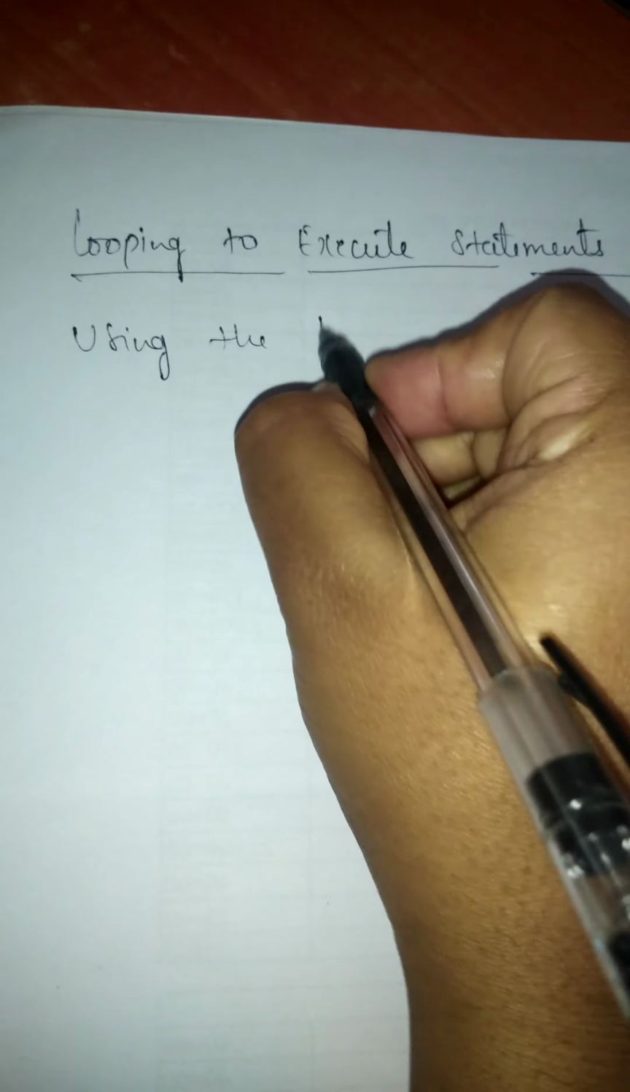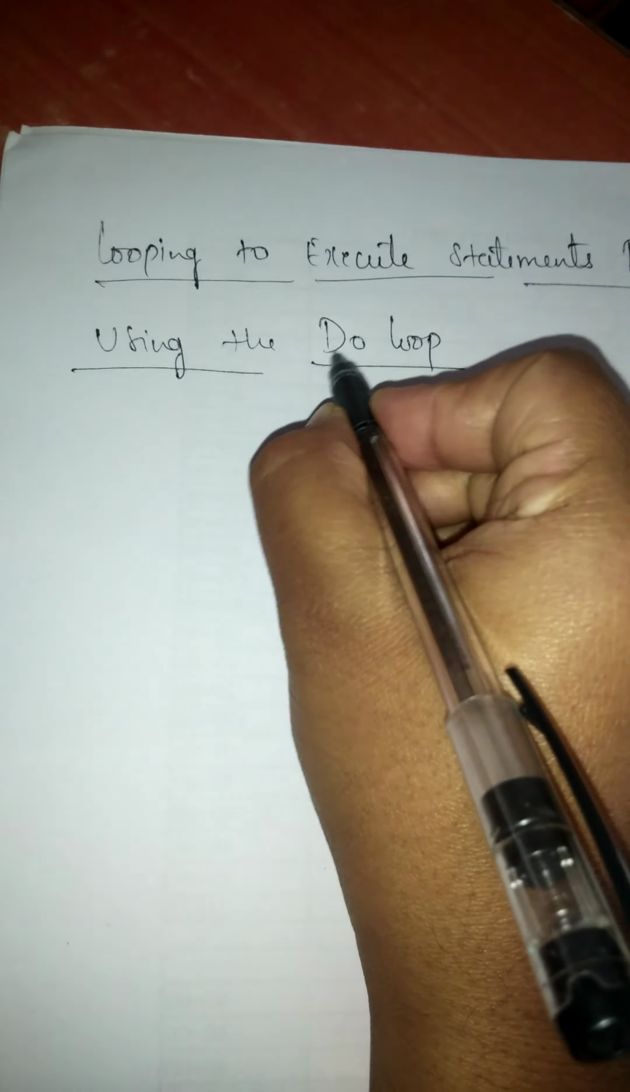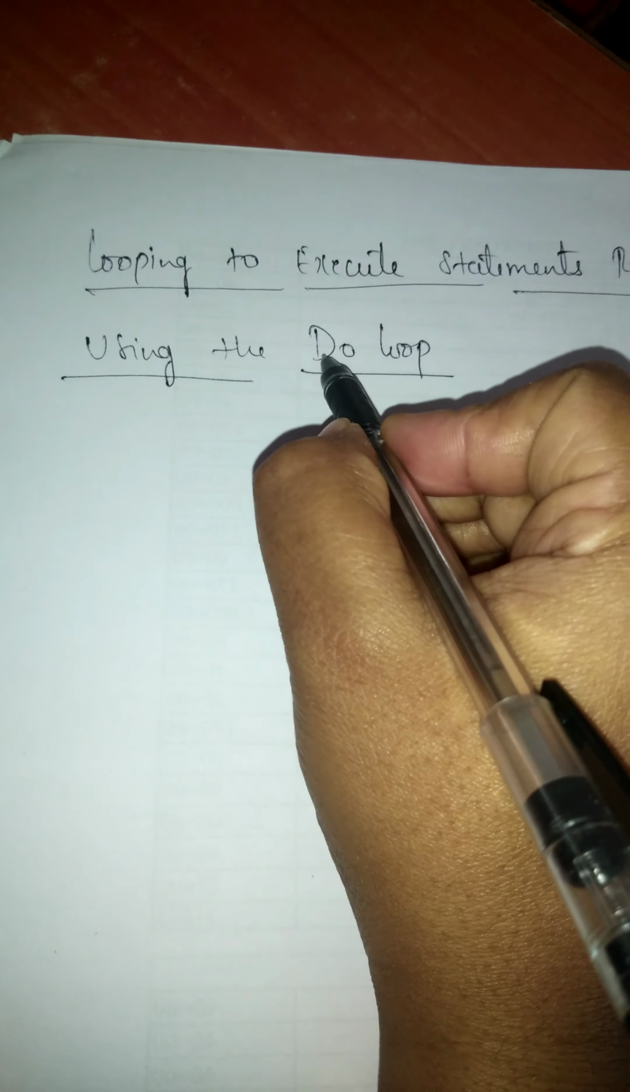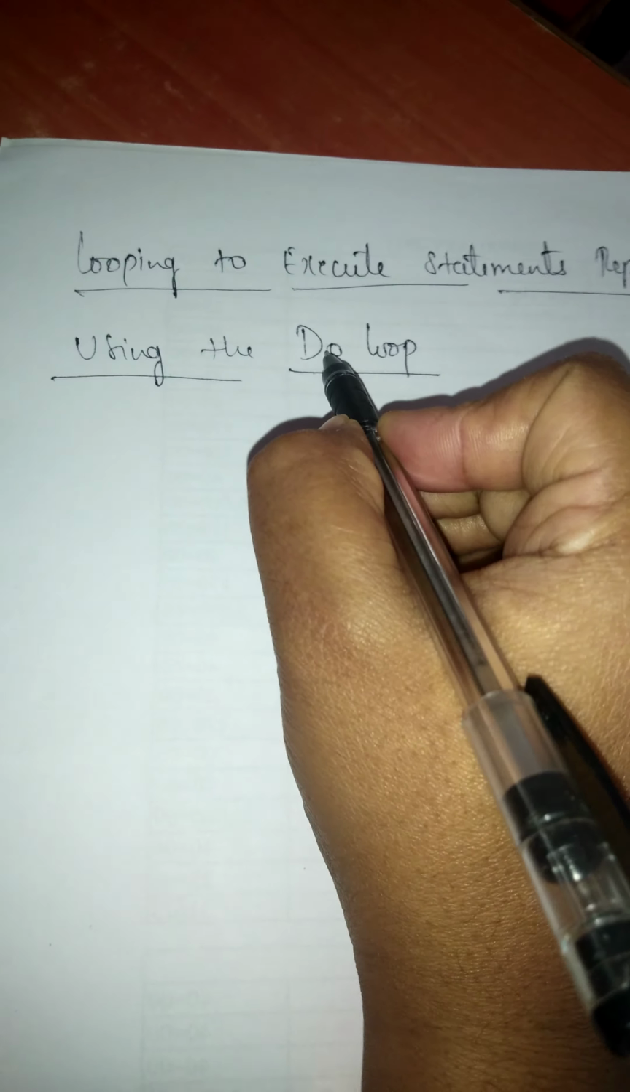We have many looping statements. So in this first we are going to study about the Do loop. While writing the Do loop, here Do is a keyword, and D should be a capital letter. So whatever Do loop we have, it keeps executing its enclosed statements, means whichever statements we have enclosed in the Do block.